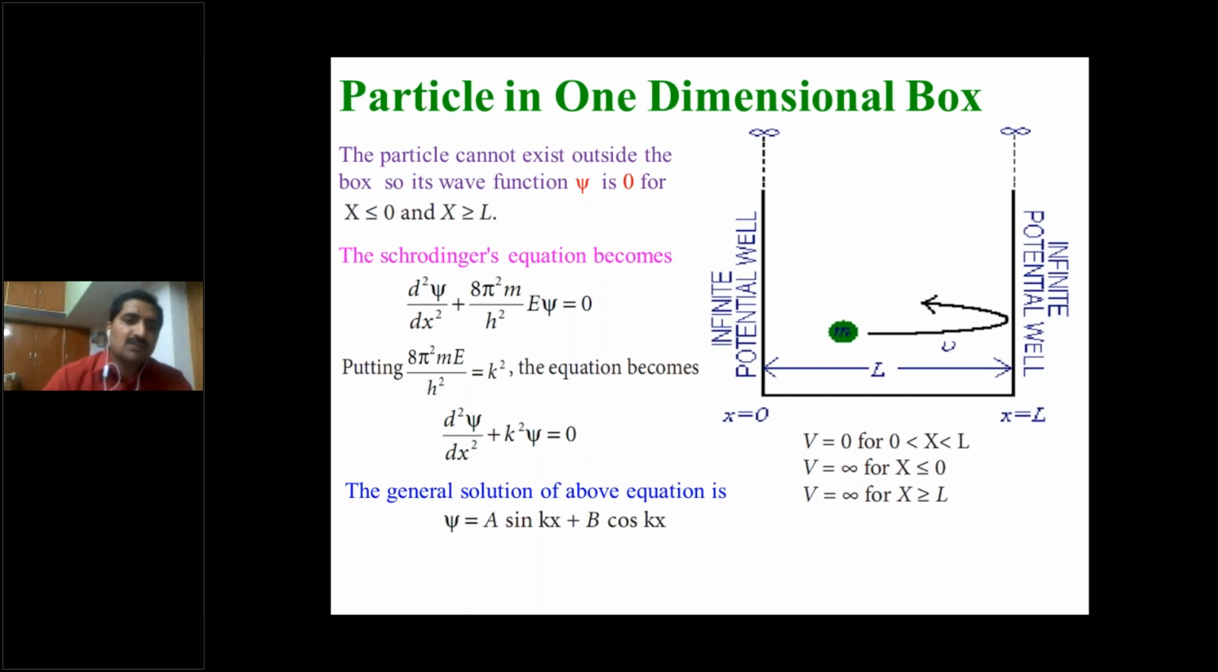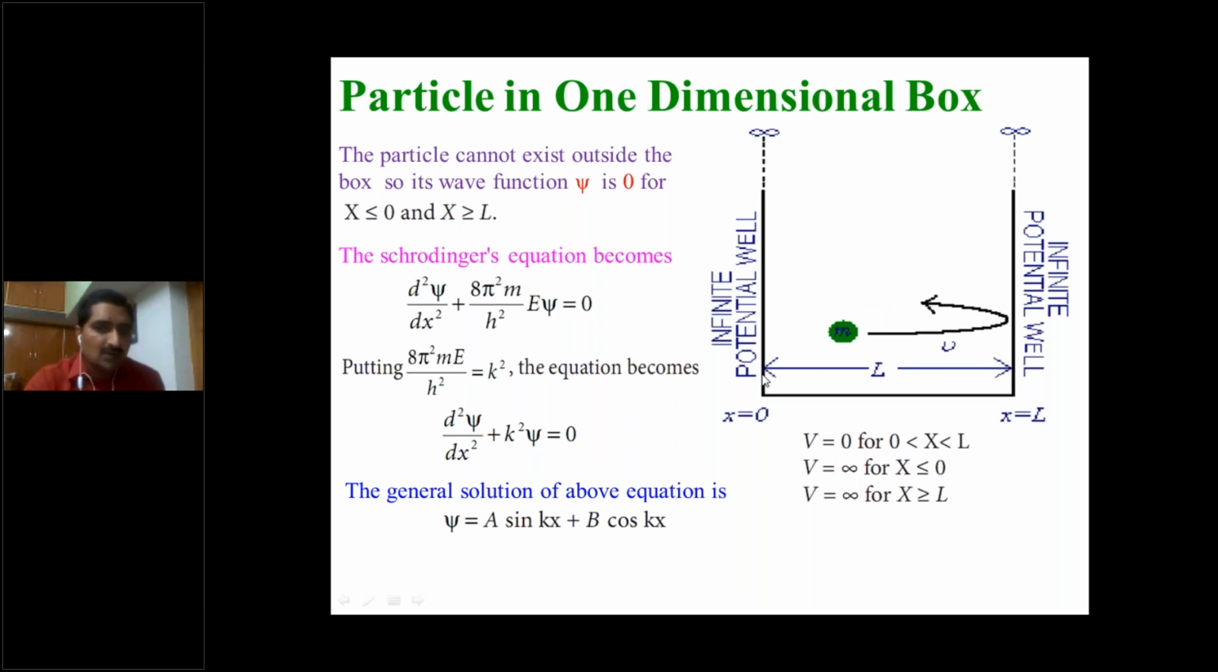The general solution of the above equation can be written as, you know very well, you studied in mathematics also, different types of second order differential equations and their solutions. This is one of the solutions, the trigonometric solution. Psi is equal to a sin kx plus b cos kx. Here a and b are constants, and these constants can be obtained by applying the boundary conditions to this equation. What are the boundary conditions here?